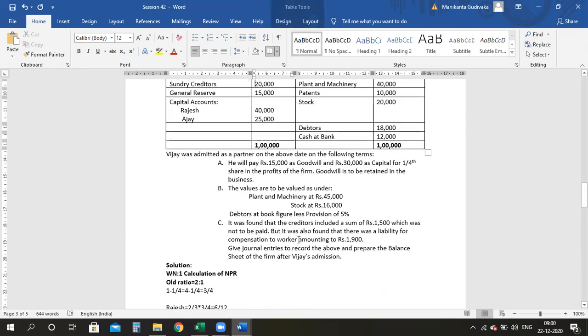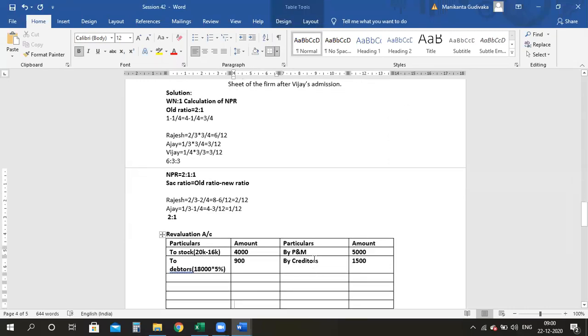Now there is an unrecorded liability of 1,900. It is as good as your liability is increasing. So if I am decreasing liability, I'm writing it on the credit side. So increasing the liability, I have to write it on the debit side. So what is that? Unrecorded liabilities, which is for compensation. Liabilities for compensation.